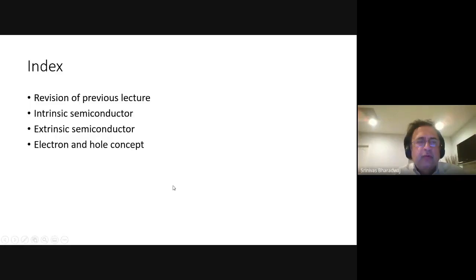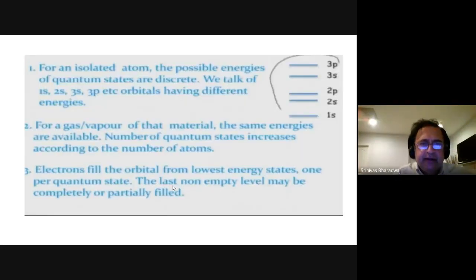All right. So let's quickly go over the revision again. For an isolated atom, possible energy states are discrete. We talk about 1s2, 2s2, 2p6, 3s2, 3p6, having different energy levels. For a gas or vapor, the same energies are available.